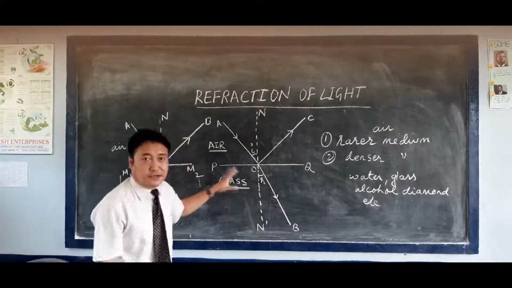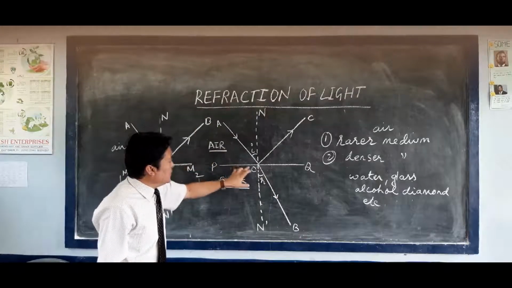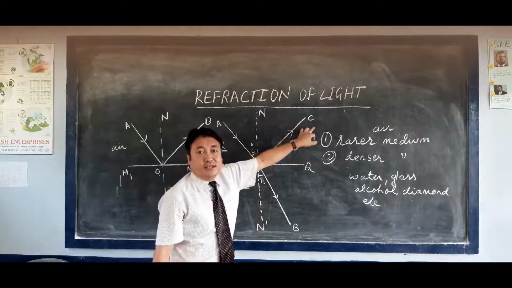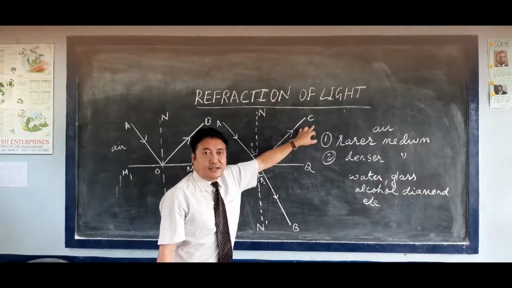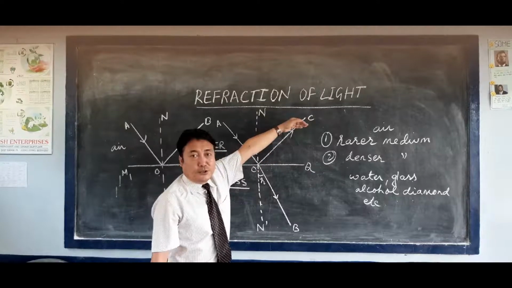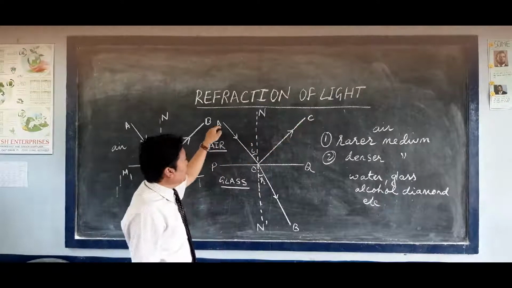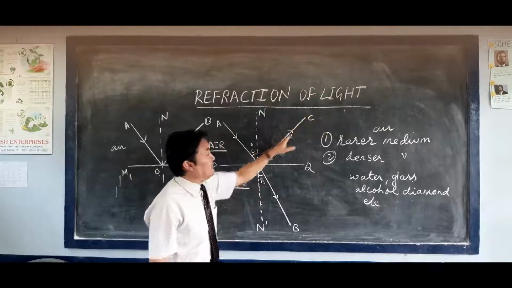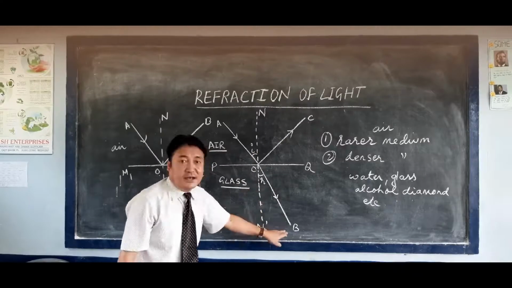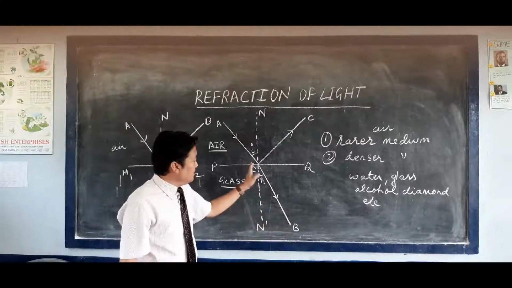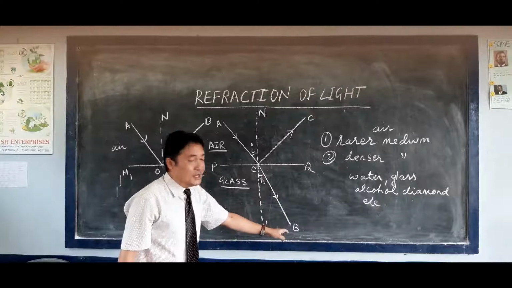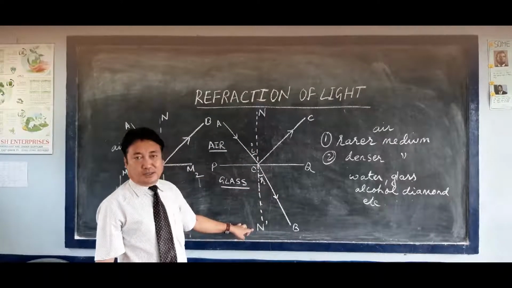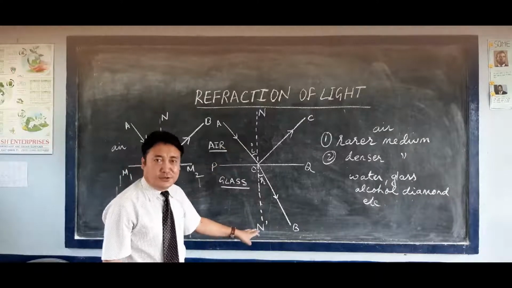From this figure, you can see here AO is considered as the incident ray. OC is the reflected ray, since the ray of light is going back to the same medium. It is coming from A to O and again from O to C, going back to the same medium. OB is the refracted ray, since the bending of light is taking place here. Then NON dash is the normal.